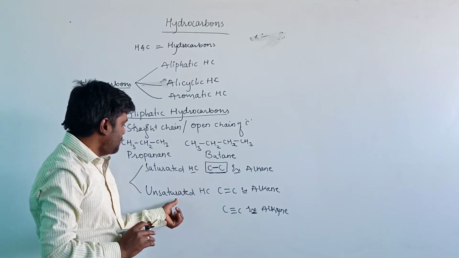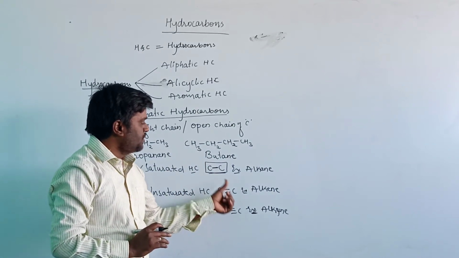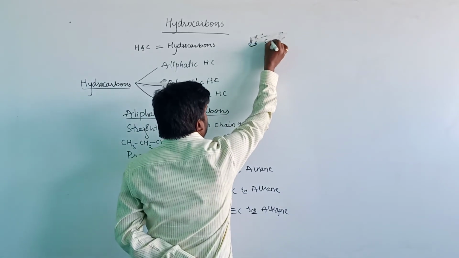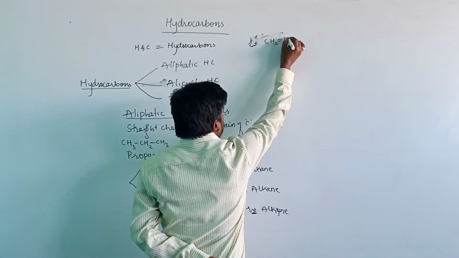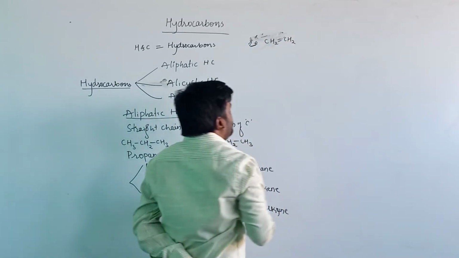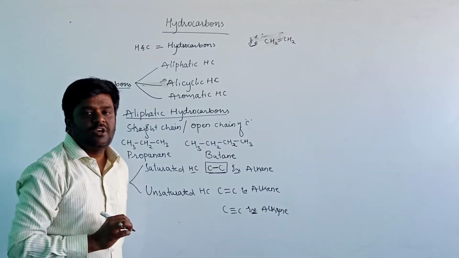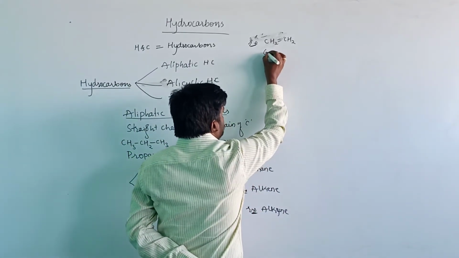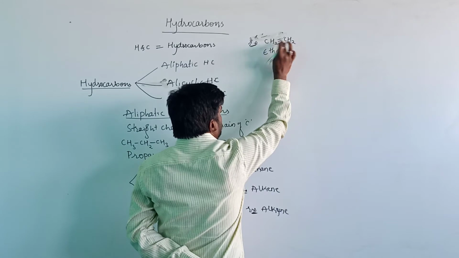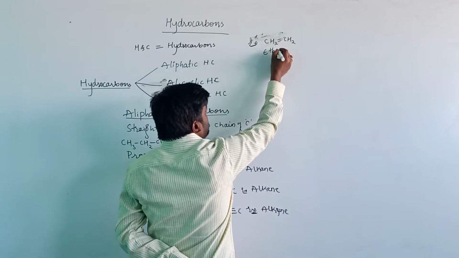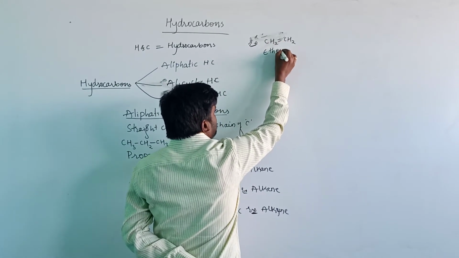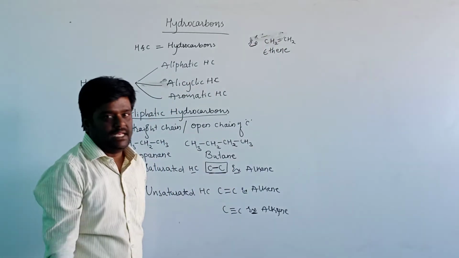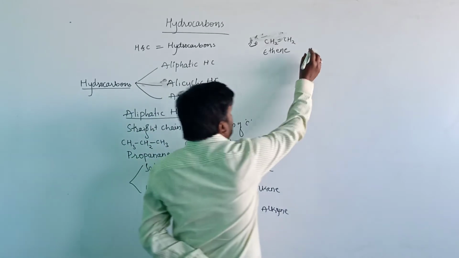Let us see an example for the unsaturated, that is, containing a carbon-carbon double bond. CH2=CH2. Here the number of carbon atoms in the parent chain is 2. Therefore, eth is the root word and it contains a carbon-carbon double bond. The primary suffix is ene. The IUPAC name for this compound is ethene.